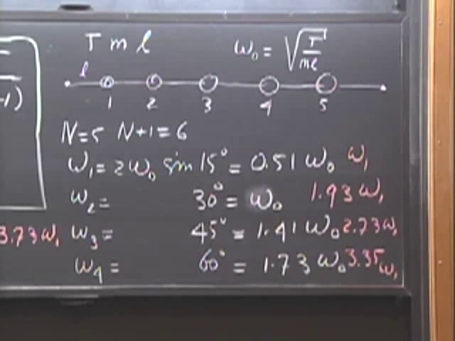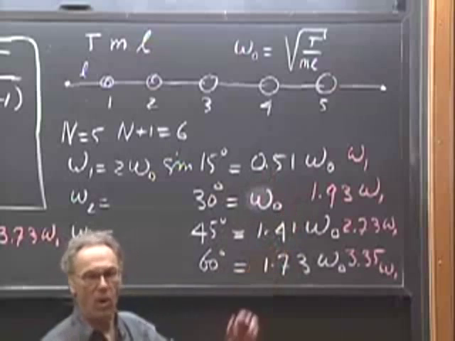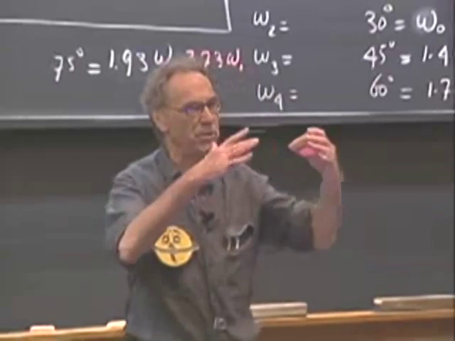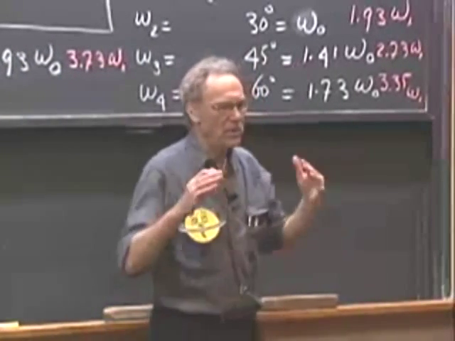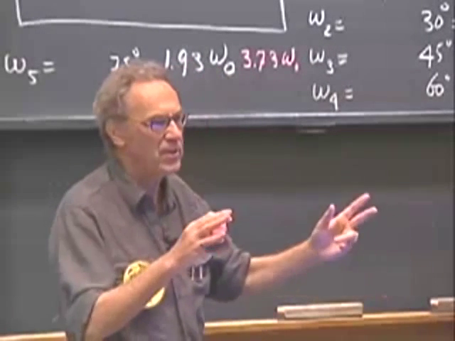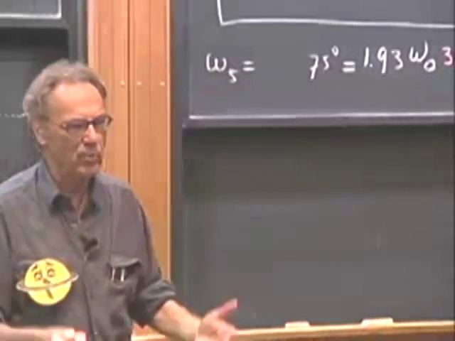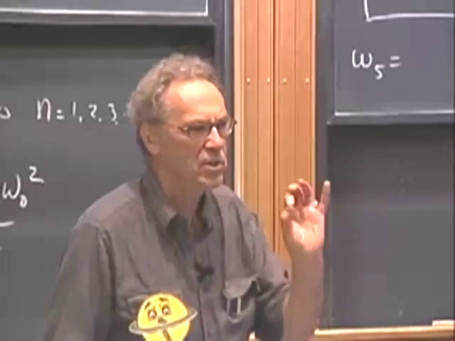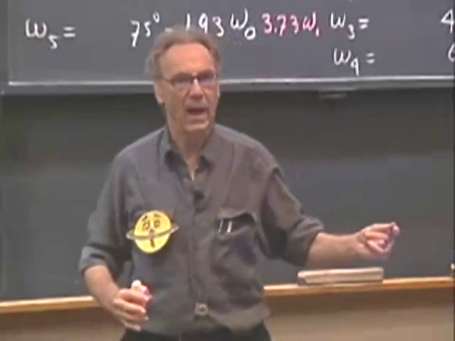I want you to appreciate that if I showed you the superposition of 1 and 2, so I let it oscillate in this mode and in this mode, I start off at a certain position of these particles, and they start to oscillate in this mode and that mode, the shape that I have will never, ever become the same as it was at time 0. And why is that? You can wait 100 billion years, and you will never see the same shape. So I start with a certain shape, and it will never, ever come back to that shape.